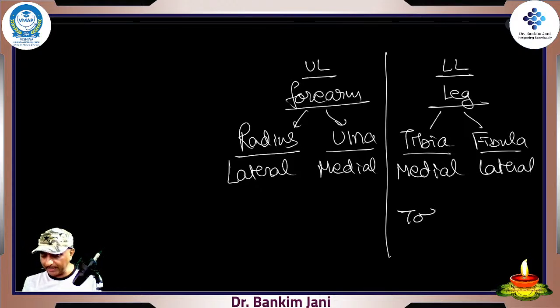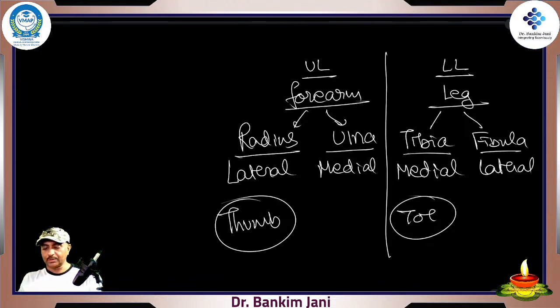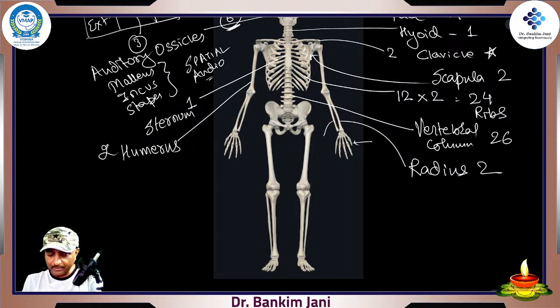So your big toe, and in the radius your thumb, that is lateral. So you know which one. Yes, the femur is the strongest bone. Femur is very strong. Over here is the forearm, and that's your thumb, so this one would be the radius. So there are two radius, and over here two ulna, right side and left side.